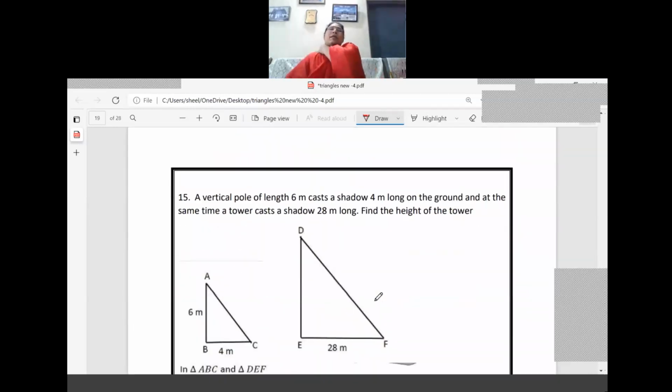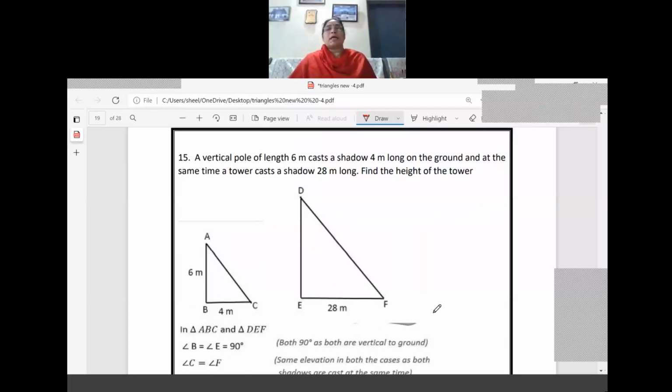A vertical pole of length 6 meter casts a shadow 4 meter long on the ground, and at the same time a tower casts a shadow 28 meter long. Find the height of the tower. So question 15 I'm doing now. 14 I'll do last only, otherwise the next class. It is not possible to explain in 6 minutes.